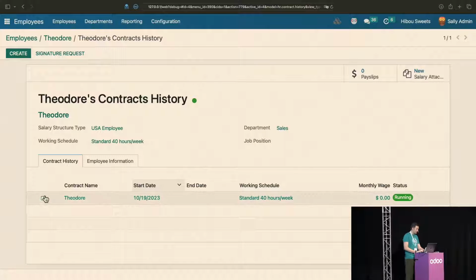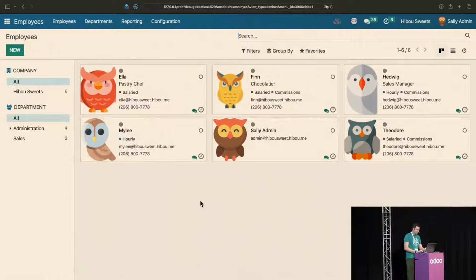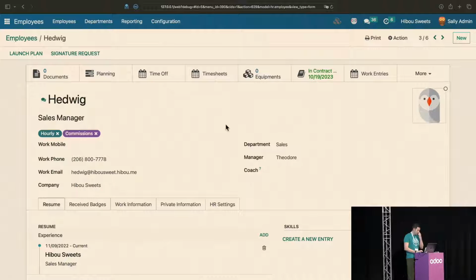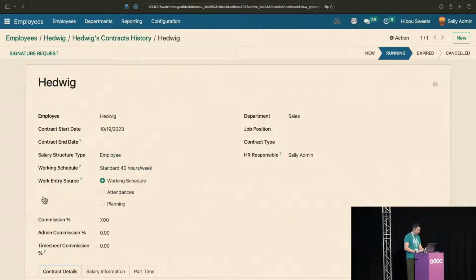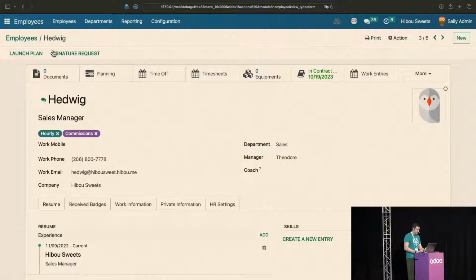When we look at the contract for Theodore, we'll see that we have a commission percent right here on the contract. Therefore, if Theodore is the salesperson on a sale order, which gets copied over to the salesperson on an invoice, then 3% of some setup is going to be added for Theodore. I probably should have gone through the setup first, but I guess I'll do things a little out of order. If we look at one of our other employees here, Hedwig, we'll see that this employee has the same thing, essentially. So that wasn't such a great employee to look at.